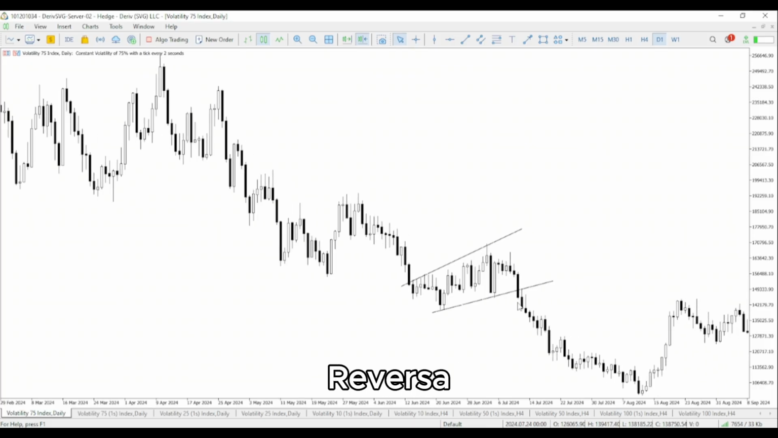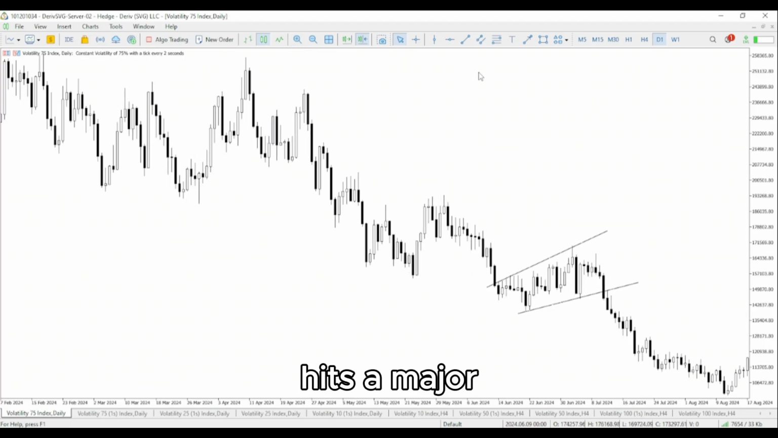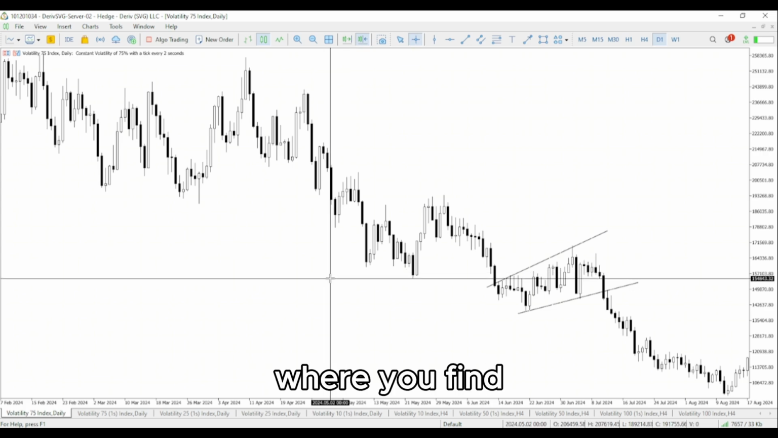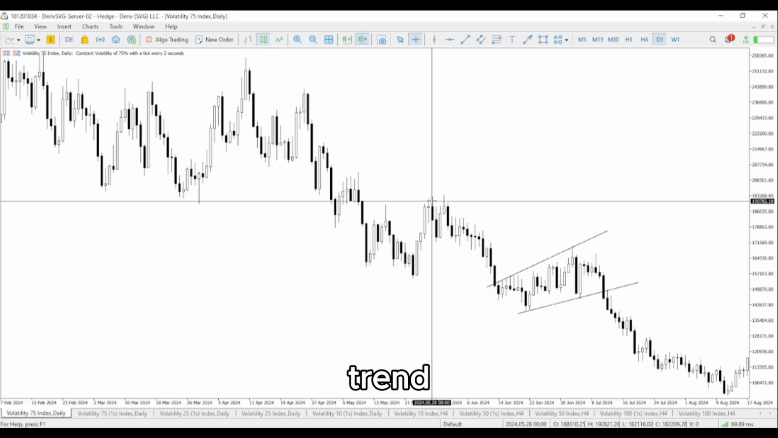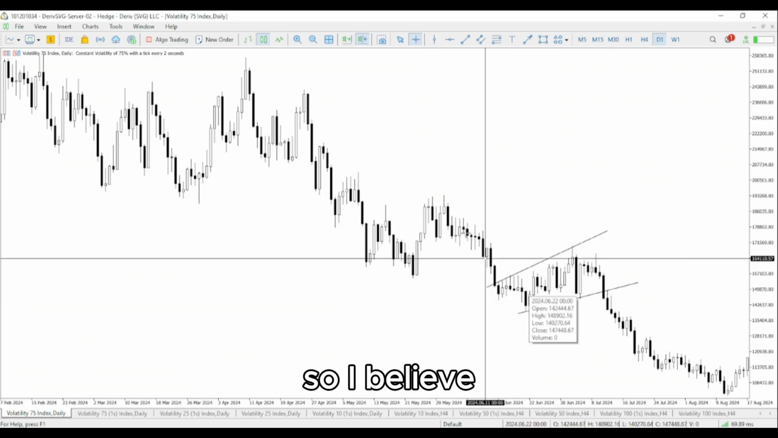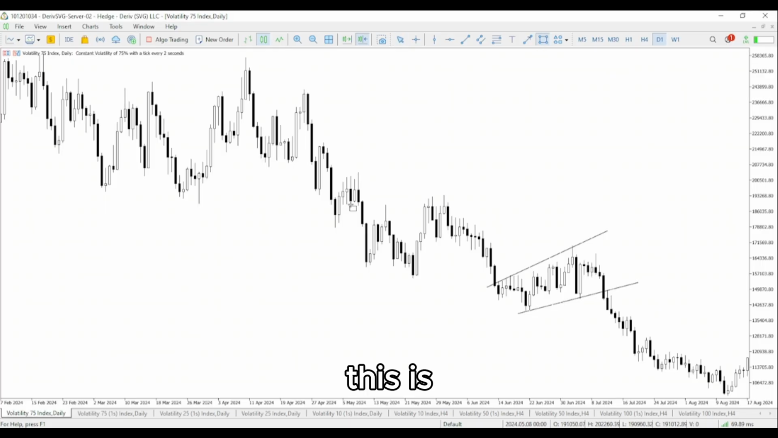Then I said reversal. This is what reversal means. Reversal means where price hits a major resistance or support level, it reverses and forms a trend. Like in a downtrend like this, as the market was moving, it stopped right here where it found a support and reversed to form an uptrend, then eventually continues to the downside again. You understand? So I believe this is what I'm talking about here. This is clear.